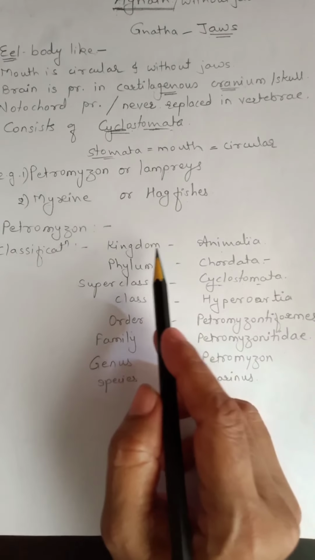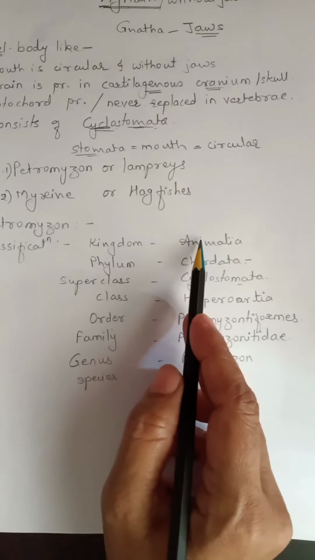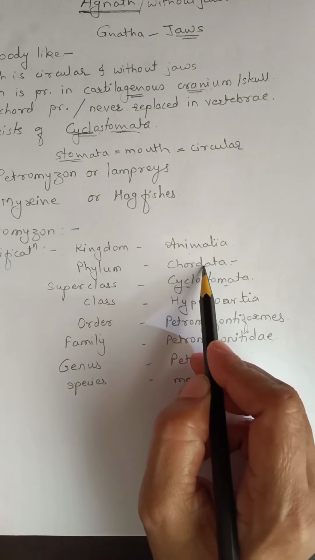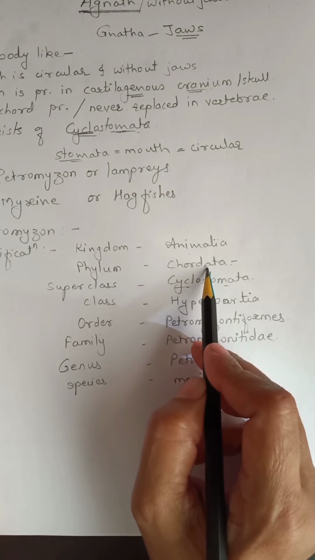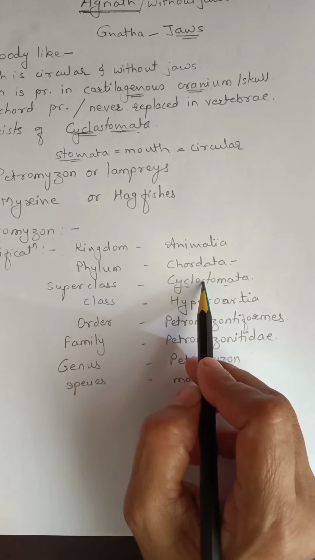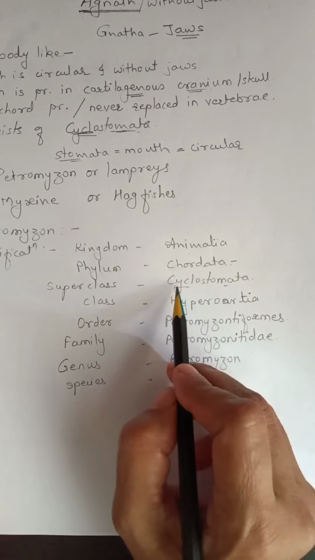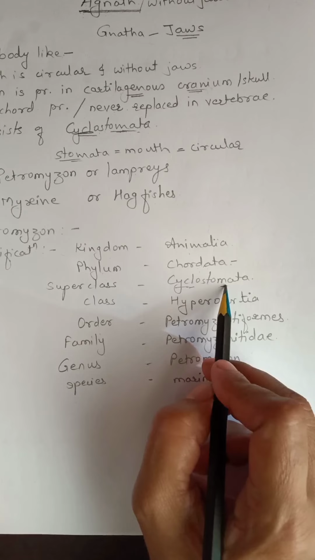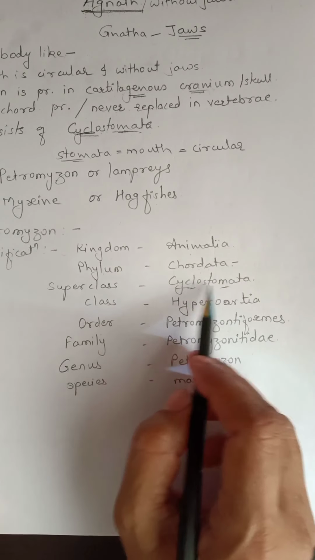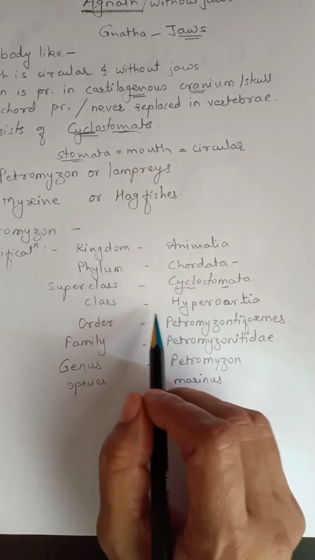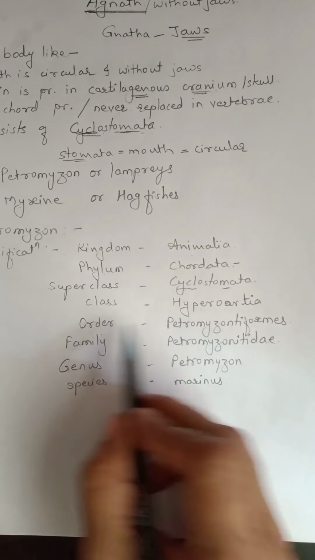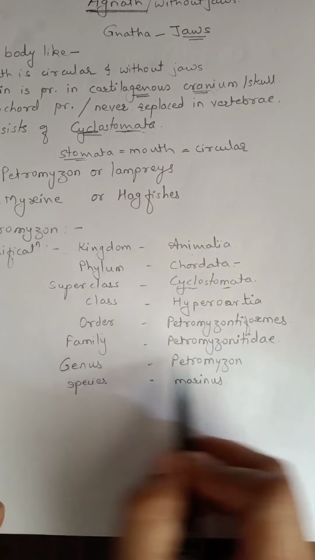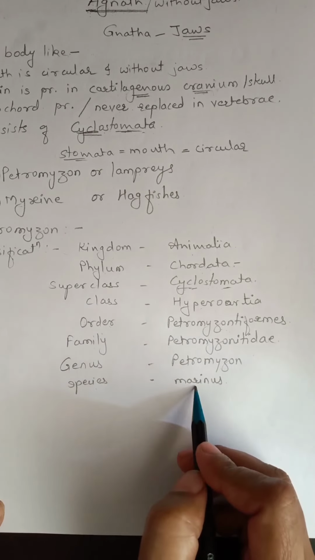Petromyzon classification. First kingdom Animalia. Why? Because these are living animals. Phylum Chordata. Why these are called chordates? Because notochord and nerve cord is present. Superclass Cyclostomata, because these are included in circular mouthed fishes. Okay, that means their mouth is circular, therefore these are known as cyclostomata. Class Hyperorchia. Order Petromyzontiformes. Family Petromyzontidae. Genus Petromyzon and species Marinus.